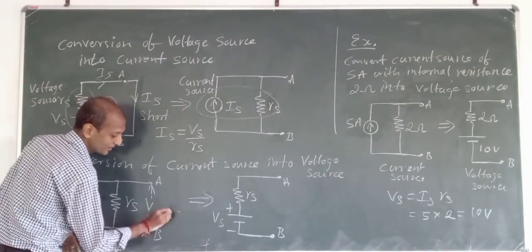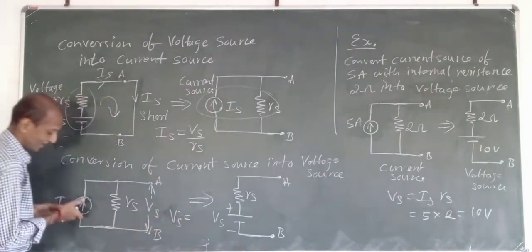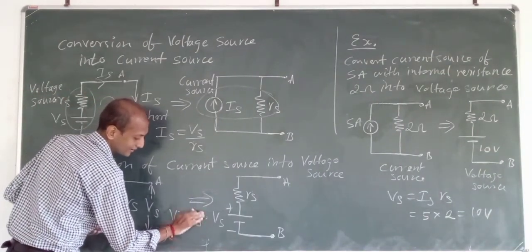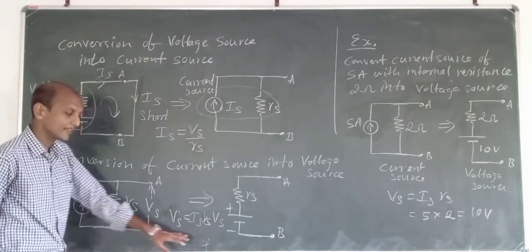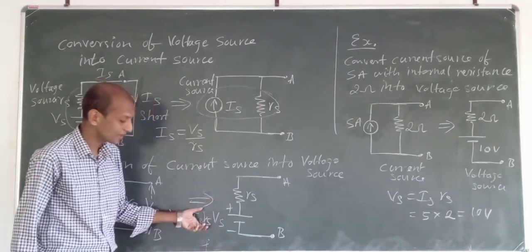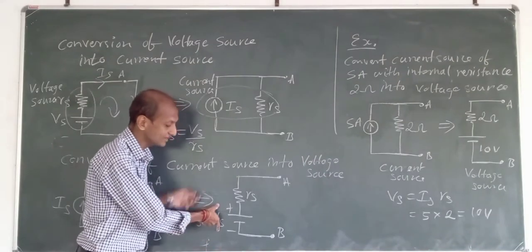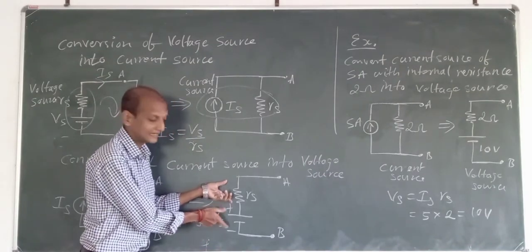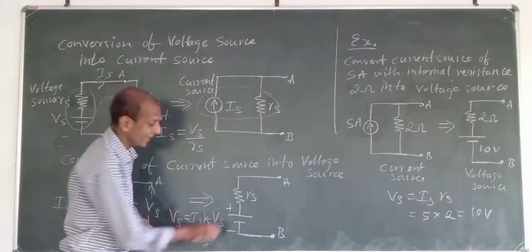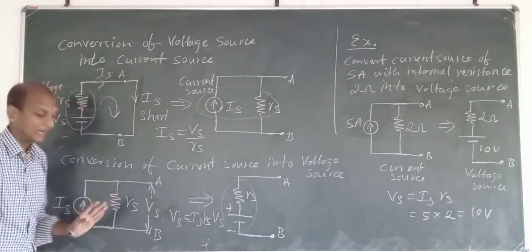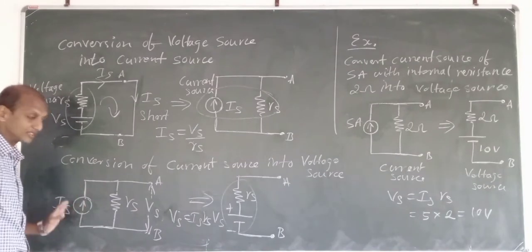Now what is Vs? Vs is equal to what? Is into Rs, isn't it? Vs equals Is into Rs. So that has been converted into what? A voltage source, wherein we have this Vs and Rs comes in series with it, made out of this current source.